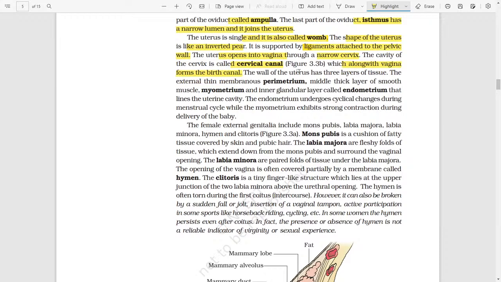The wall of the uterus has three layers. The external layer is known as perimetrium. The middle thick layer of smooth muscle is known as myometrium, and the inner glandular layer is known as endometrium, which lines the uterine cavity. The endometrium undergoes cyclic changes during the menstrual cycle, while the myometrium exhibits strong contraction during delivery of the baby.